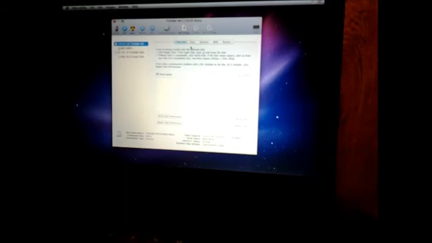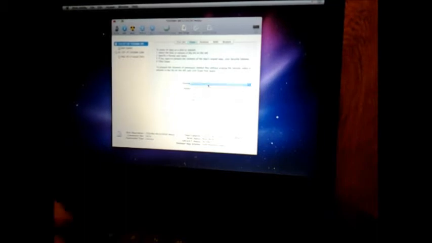And I go to the erase from this menu over there. And use the default one, Mac OS Extended. And just keep the file name untitled. And I go to erase.